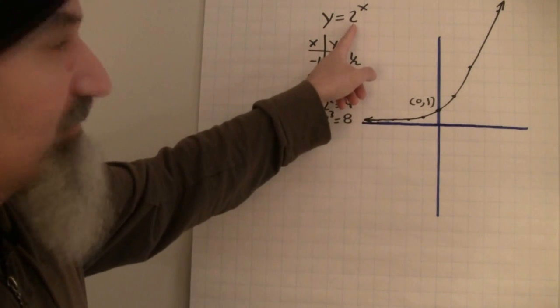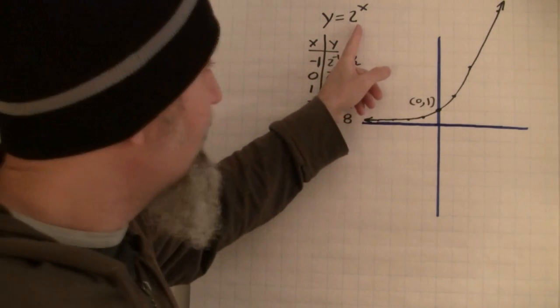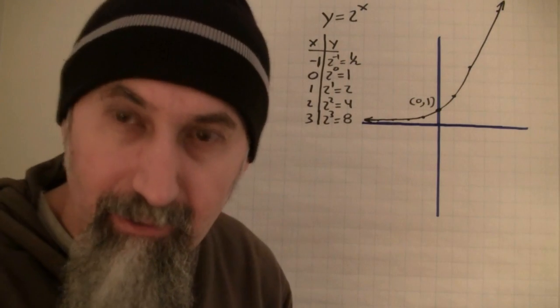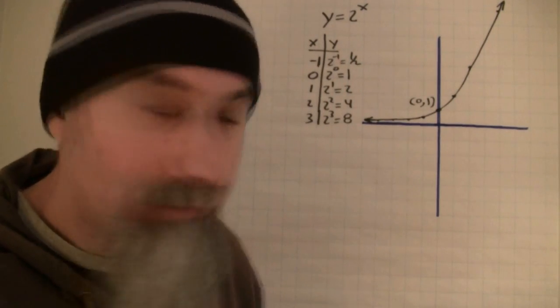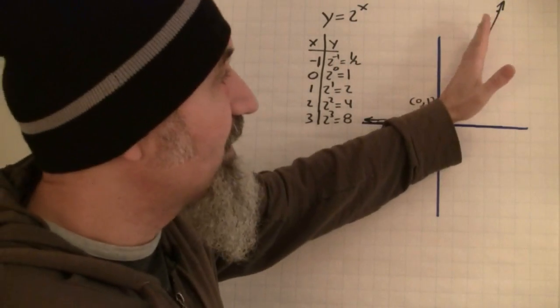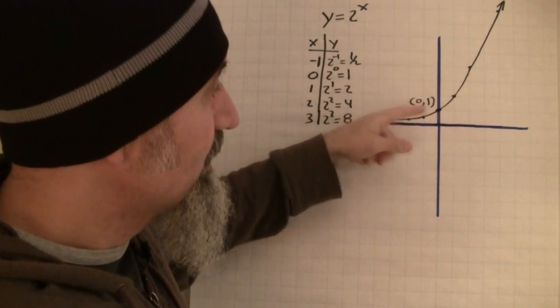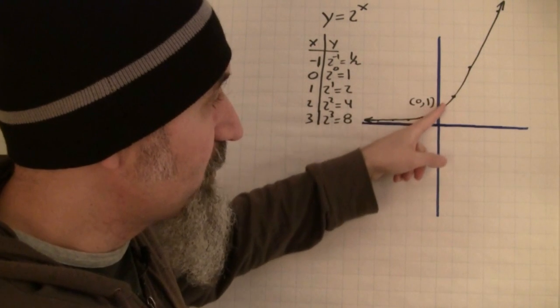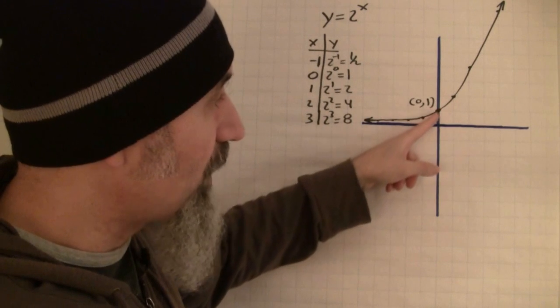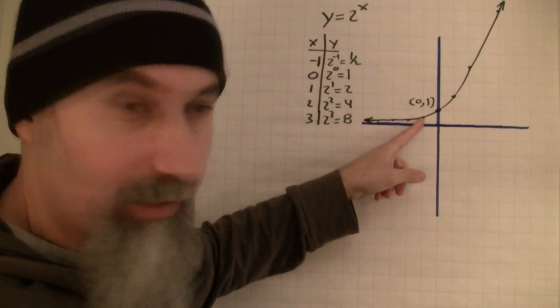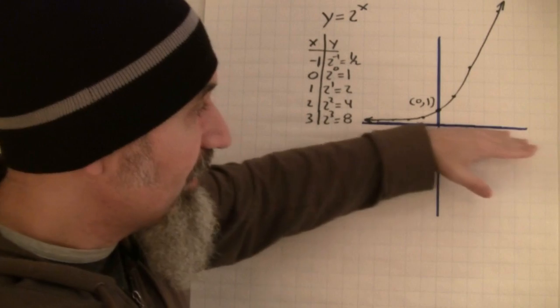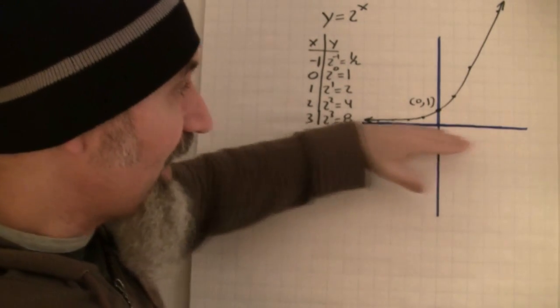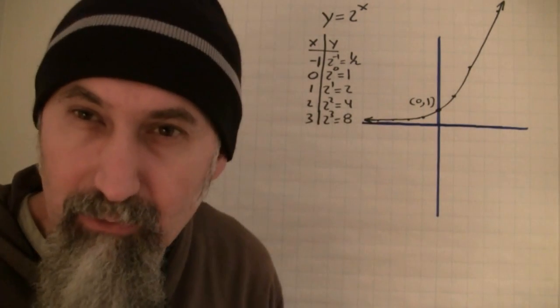So what's going to happen if this base number, for this number 2, if we change it to a bigger and bigger number, all that's going to happen is this graph is going to get tighter and tighter, and this is going to get closer over here, a sharper drop to the x-axis. Okay, and what happens is the x-axis becomes an asymptote, right?